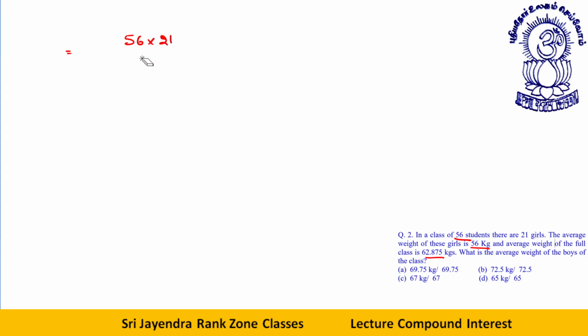Full class, how many students? 56. There are 21 girls. The average weight of these girls is 56, and the average weight of the full class is 62.875. What is the average weight of the boys? I don't know the average weight of boys. This is the class. The number of boys will be 56 minus 21, 35. Once this chapter is over, I'll tell you these sort of questions by the allegation method also. That will really save a lot of time.